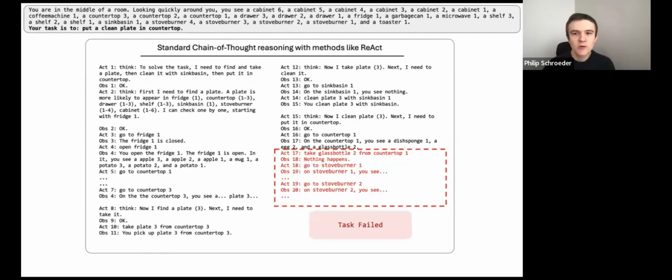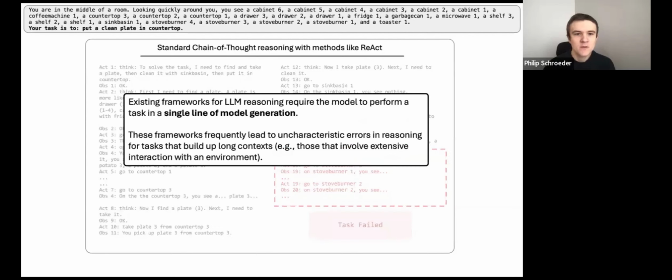The problem with these types of approaches is that when engaging in these long sequences of interaction with an environment, the model will often make a mistake, such as misinterpreting feedback from the environment, incorrectly specifying a command, or just losing track of where it is in the task like it does here.